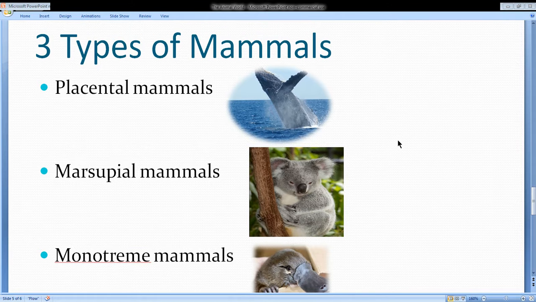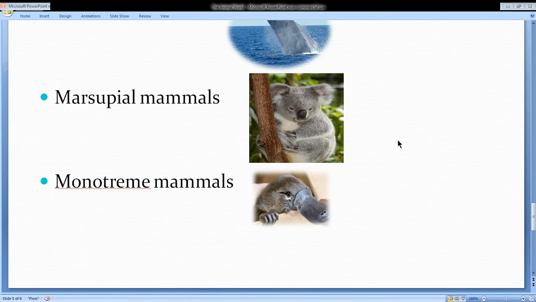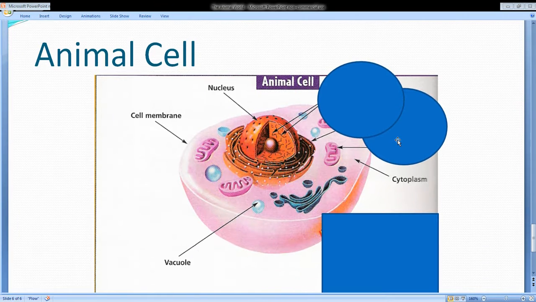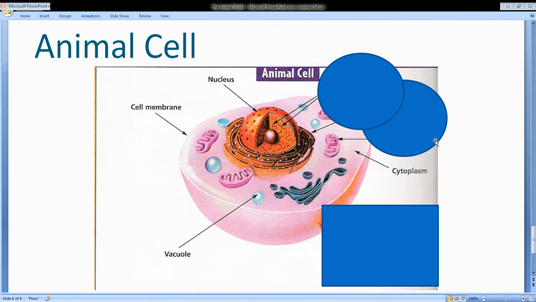Alright. Now, as our chapter name says animal world, of course everything about animals is included in it. So we are also going to learn about the animal cell. As you can see in the diagram on my screen, everything is labeled, so it will be easier for you. Now, here you can see the nucleus. So, what is a nucleus? It is the control center of the cell. As you can see, it looks like a control center of a cell, right? The nucleus also controls the cell's growth and reproduction.